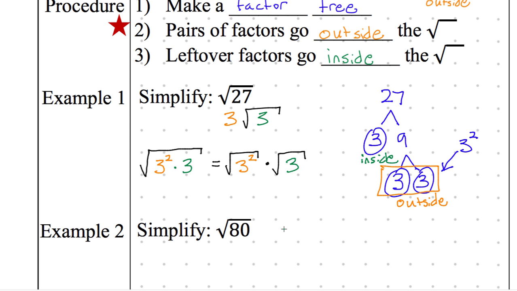Now that we've done that scaffolded question, how can I rewrite this problem beneath, square root of 3 squared times square root of 3? How does that somehow transform into 3 times the square root of 3? Using that rule from the very, very top, which we haven't used yet.